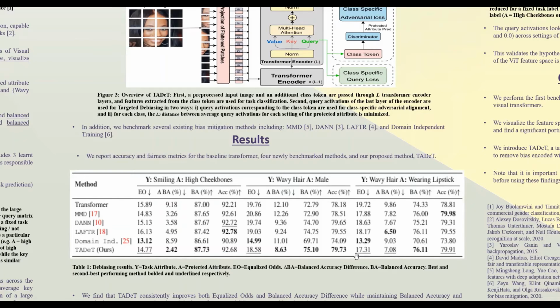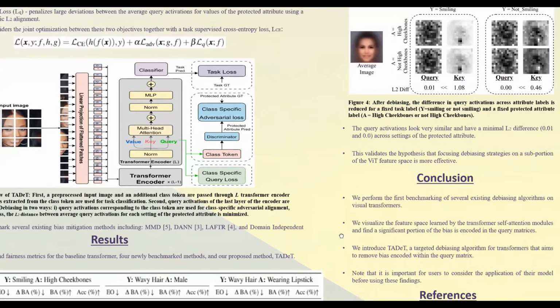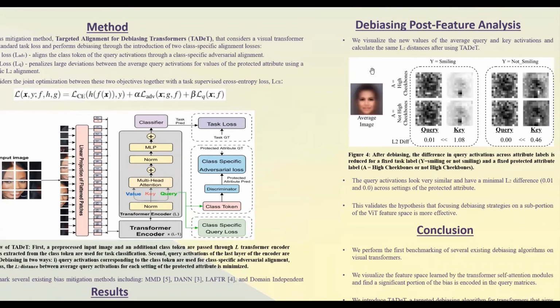We further note that while domain-independent training provides the strongest equalized odds performance, this approach does not produce strong balanced accuracy difference or balanced accuracy and standard accuracy performance, likely due to the imbalanced task data for the underrepresented protected attribute. Finally, we visualize the new values of the average query and key activations. The query activations look very similar across settings of the protected attribute. These results, combined with our improved fairness results with TDET, validate our hypothesis that targeted debiasing focused on the query activations is an effective debiasing strategy for visual transformers.